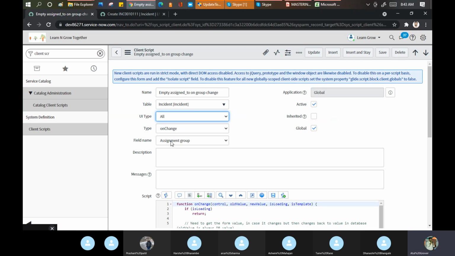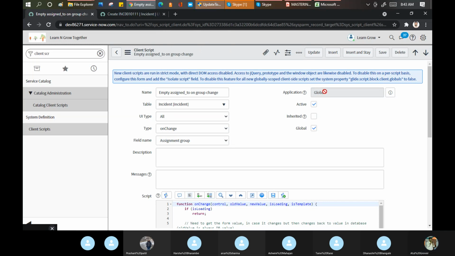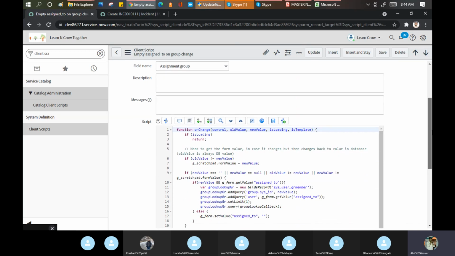On which field? Client script needs to be executed at the field level. It asks on which field you want to put it. I want to put it on the assignment group. You can put it on any of the fields as well. Application scope is global, active true, inherited. Remember, when we discussed UI policy inherit, the same concept works here as well. If you are inheriting this particular field from any other table, then the existing script will work here. And here we need to write the code.